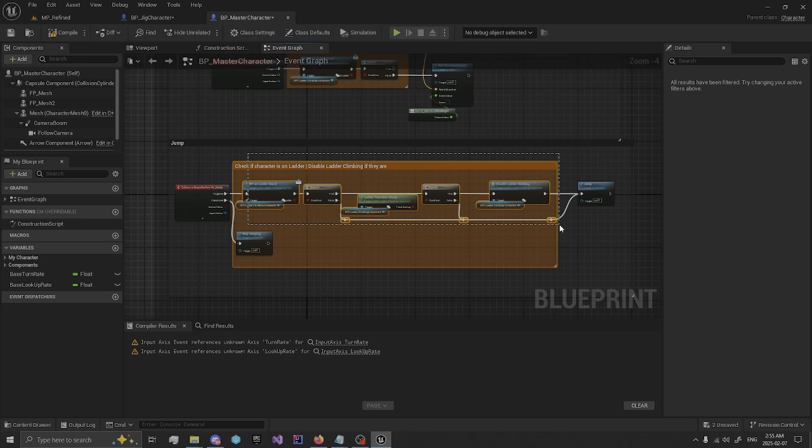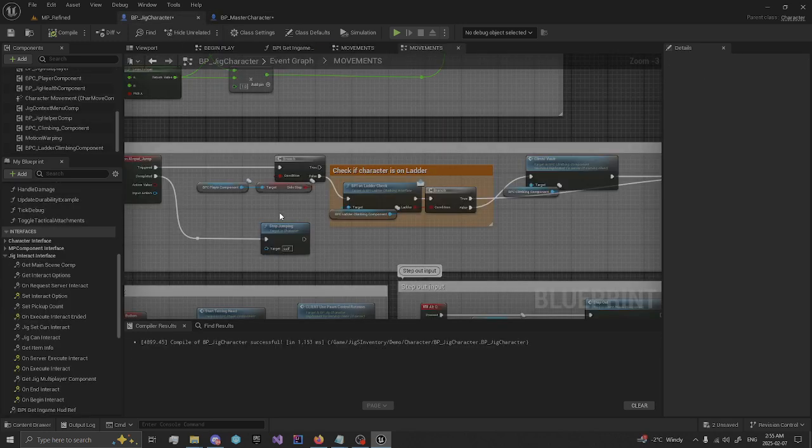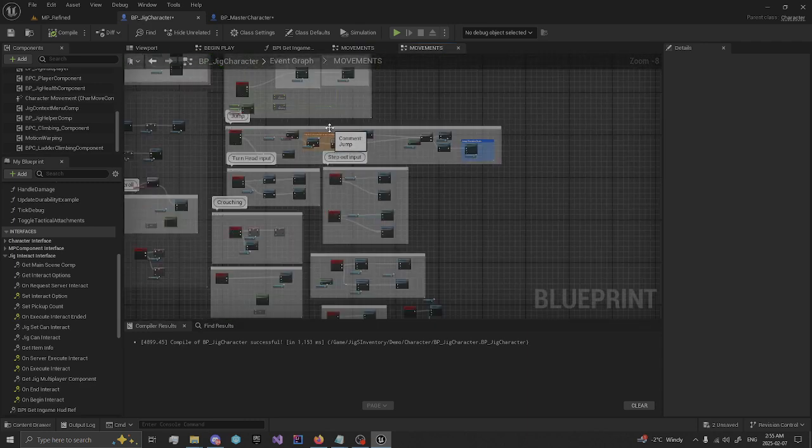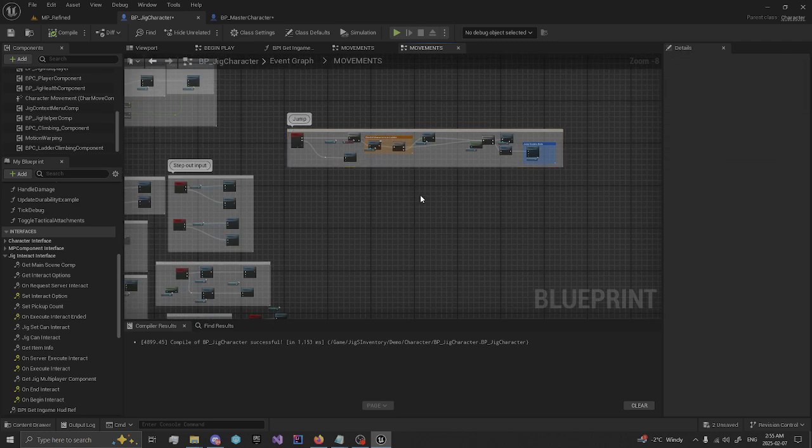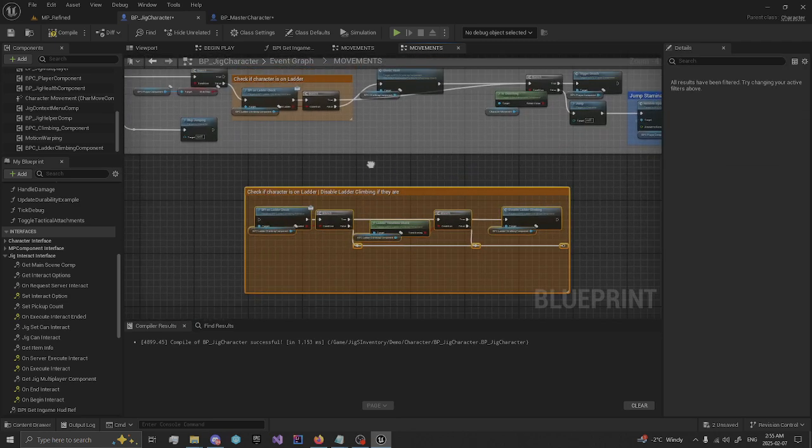And grab all this before the jump node. Copy that. Drag that for a second. Paste this in.